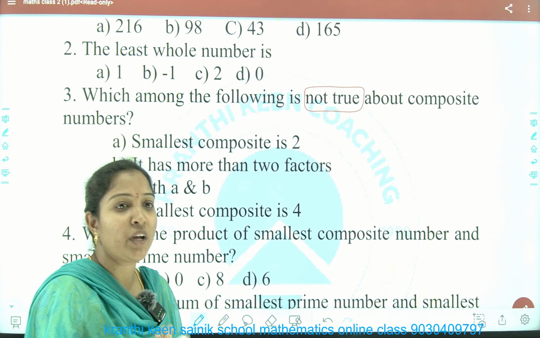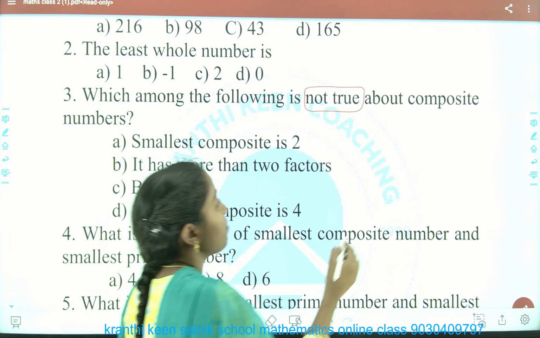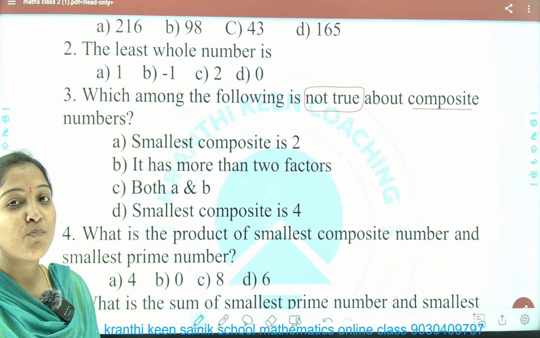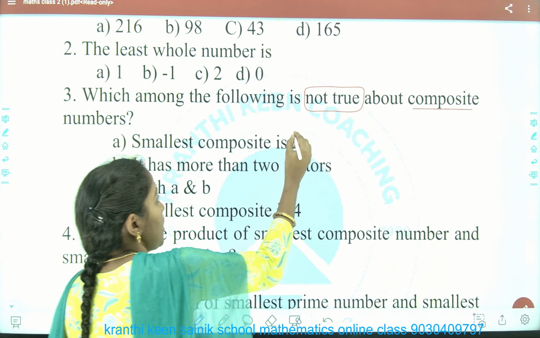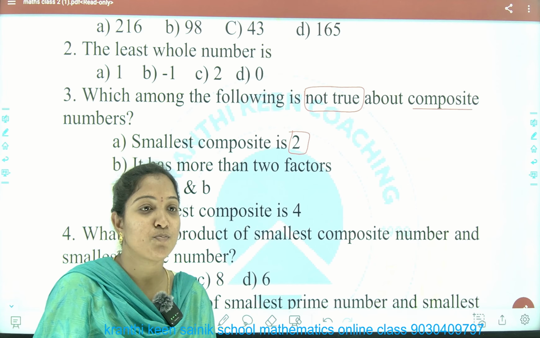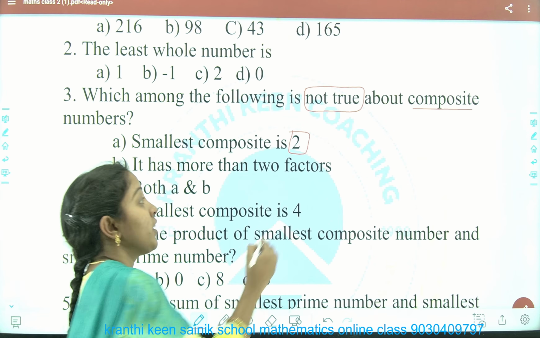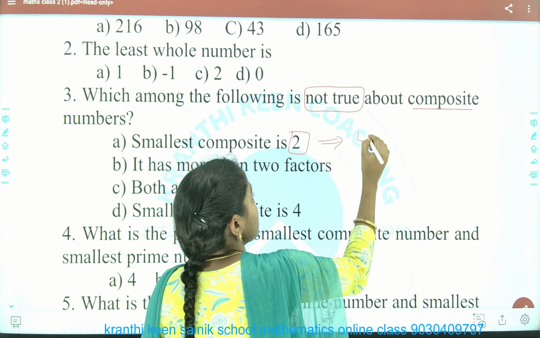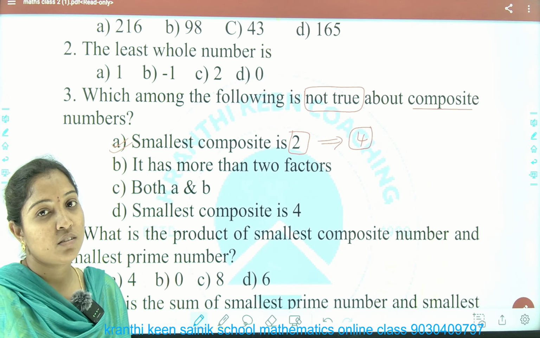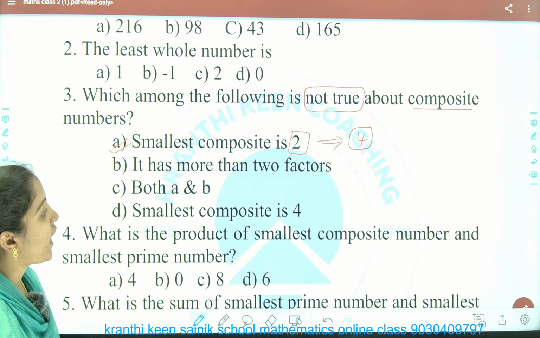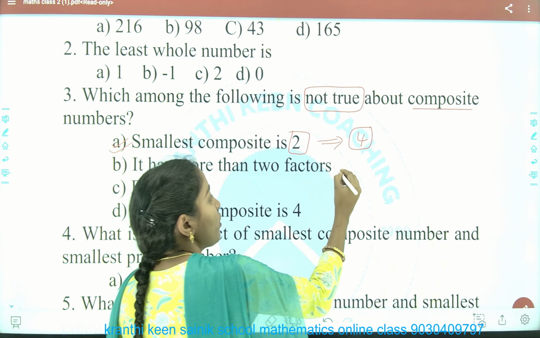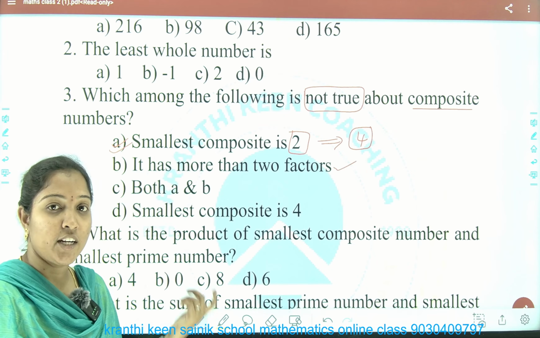See here, which among the following is not true? Not true means it should be wrong, about composite numbers. See here, smallest composite is 2. Is the smallest composite 2? I gave you this point already in yesterday's class. The smallest composite is 4. That means this is not true. Next, it has more than 2 factors. Yes, composite numbers have more than 2 factors. That's why that is true.